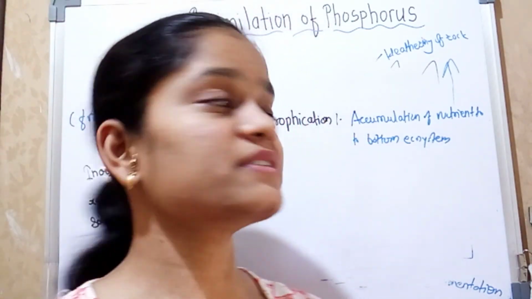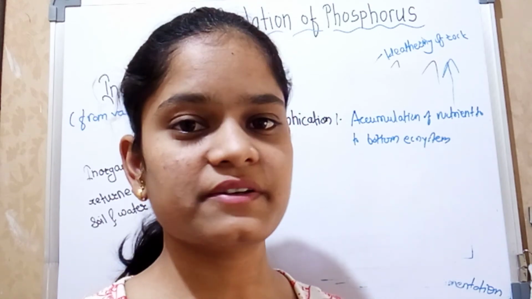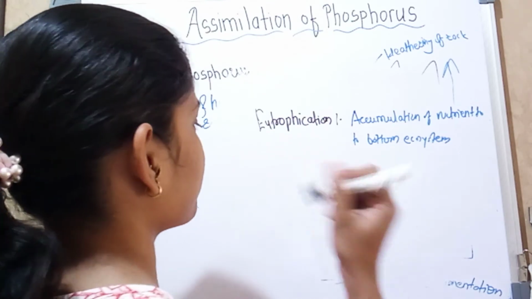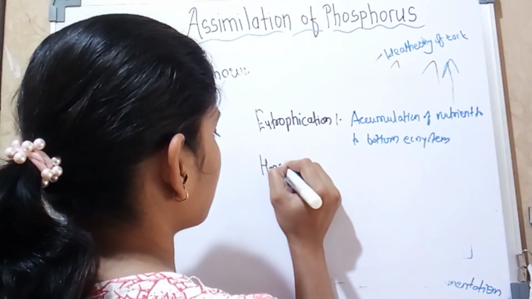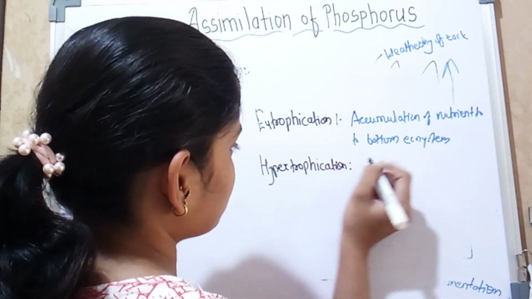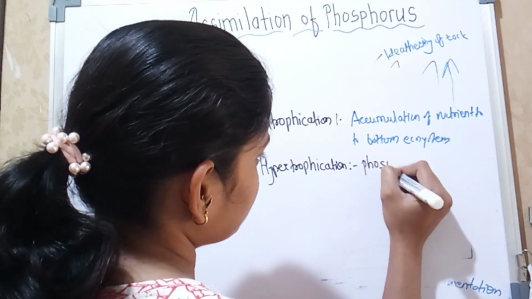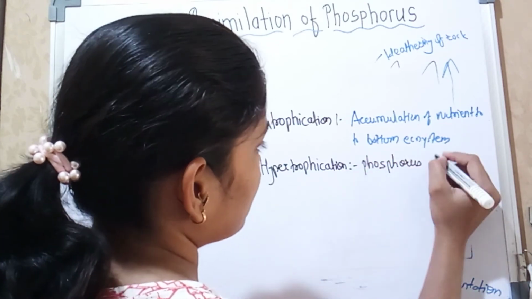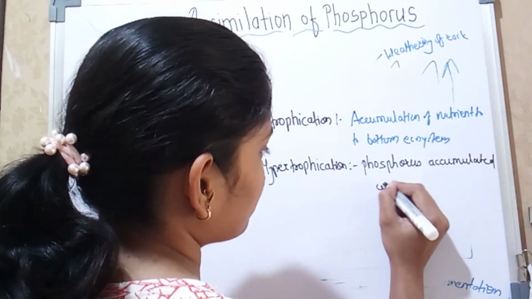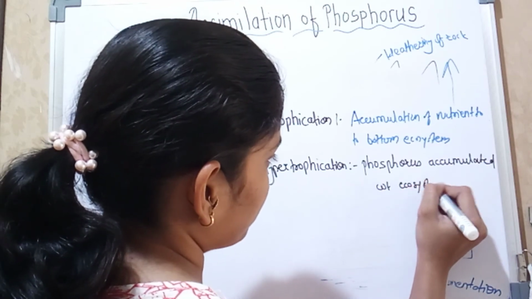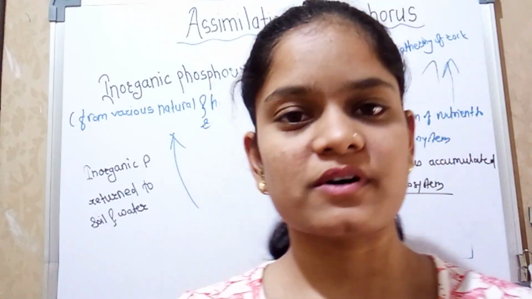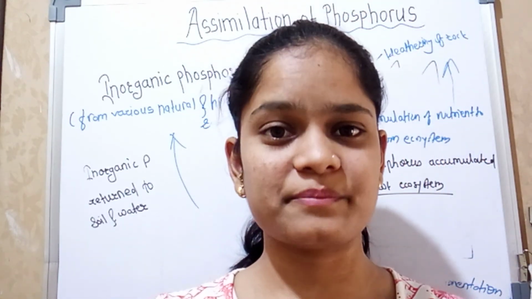And when phosphorus accumulates in a water ecosystem, it is called hypertrophication, and that leads to a negative impact on the water ecosystem. That is why these things should be avoided.